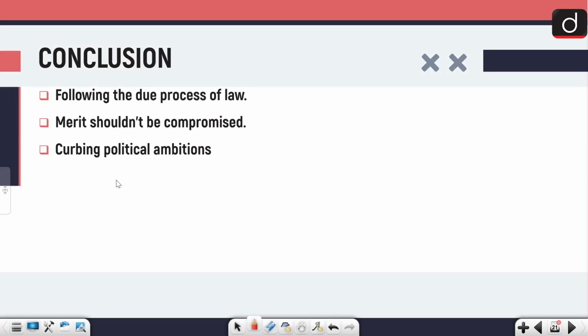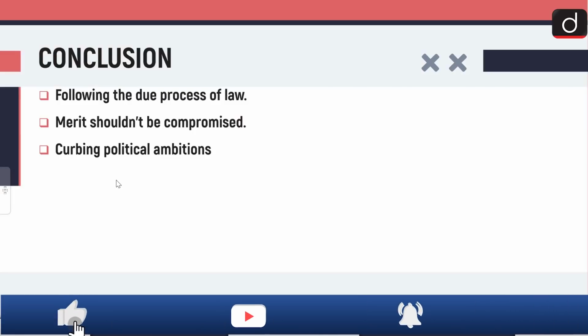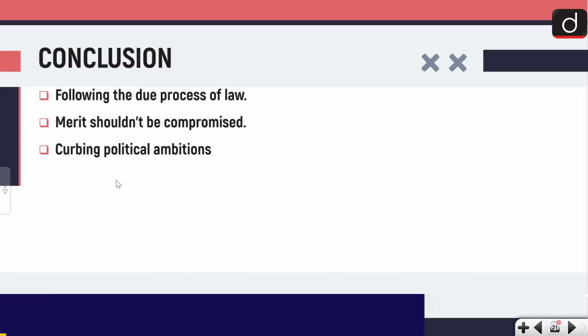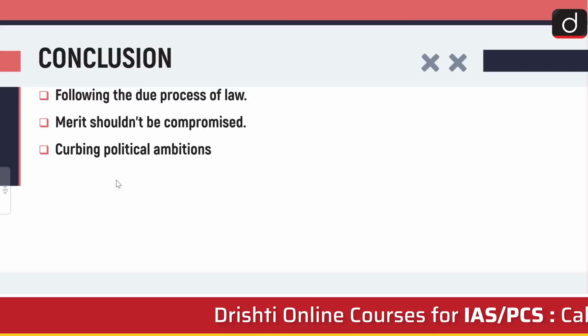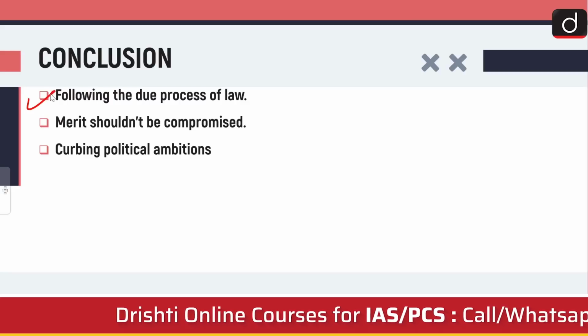Moving on, let's talk about the conclusion. First, due process of law should be followed. Tell me in the comment segment what is due process of law. If constitutional procedures are followed properly, then it might take a lot of time, but it will definitely save the entire country the agitation, the protest, the ruckus it creates. That is the first thing that we should move forward.